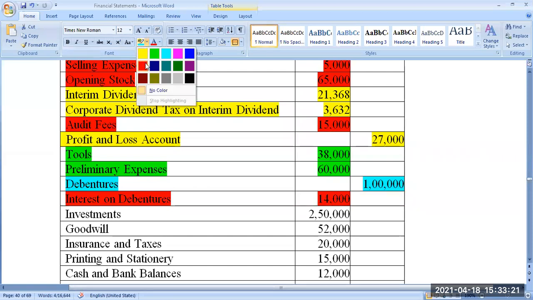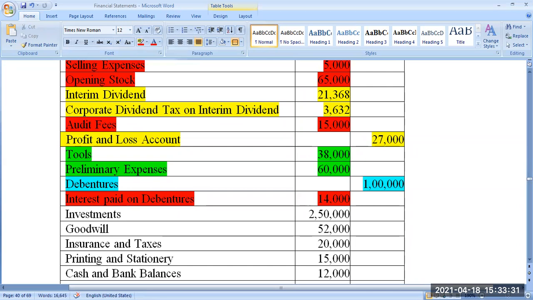Interest paid on debenture is? If you are having confusion, I'll write it here. Income you will receive, expenses are paid. So it's interest paid, it's an expense.